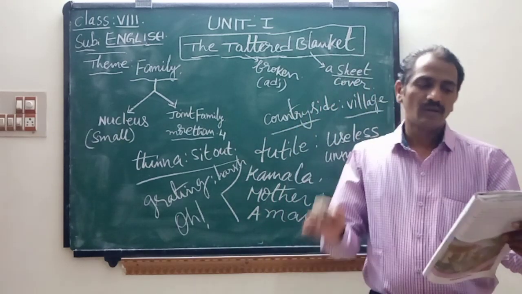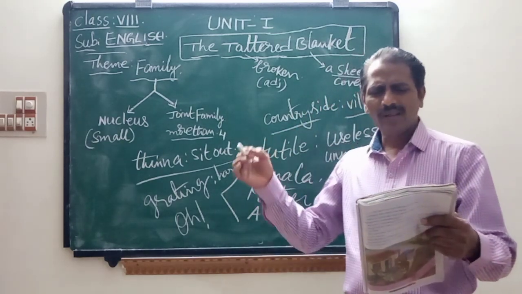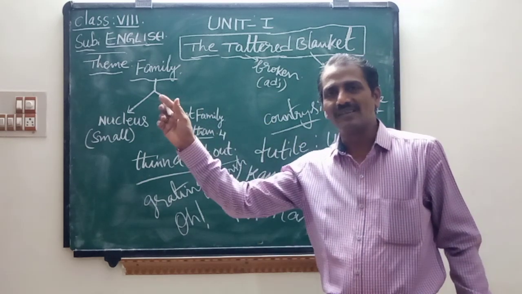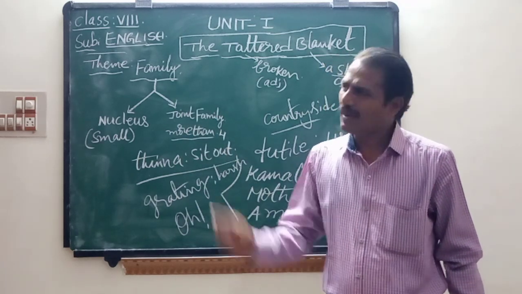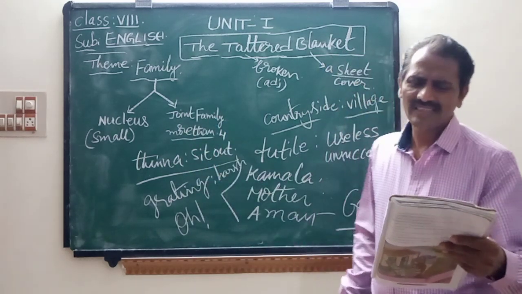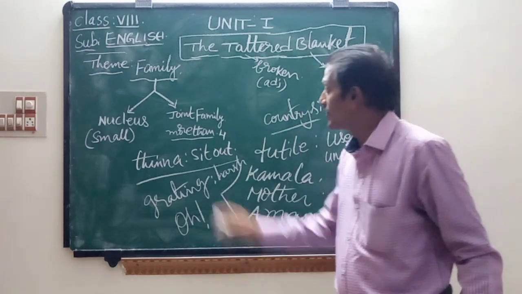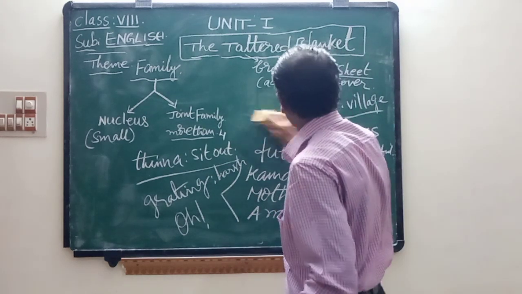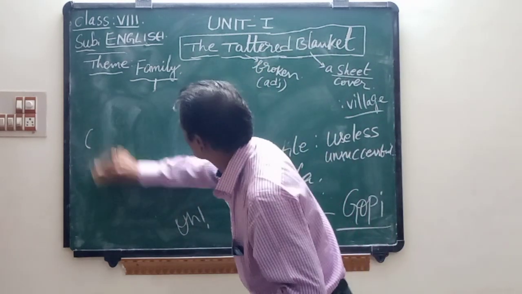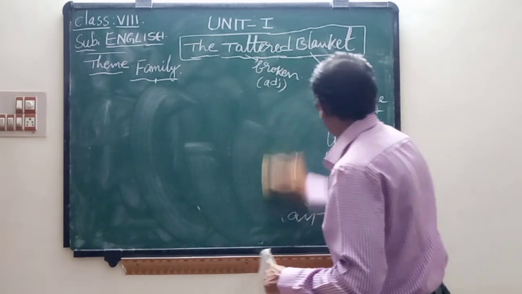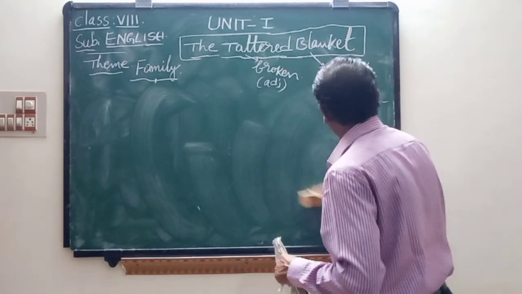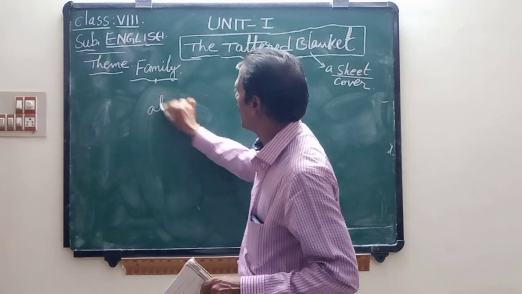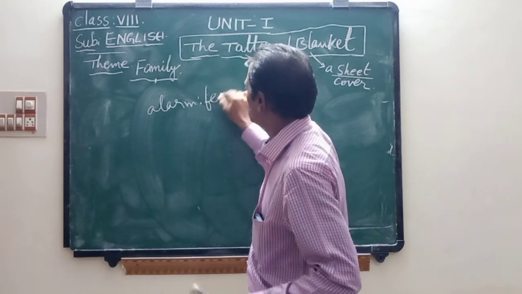Children, note down. Who asked this? First Kamala's mother asked Kamala that somebody is there, and next time she asked, who is it? There was a note of alarm. As you know, children, alarm here means fear.